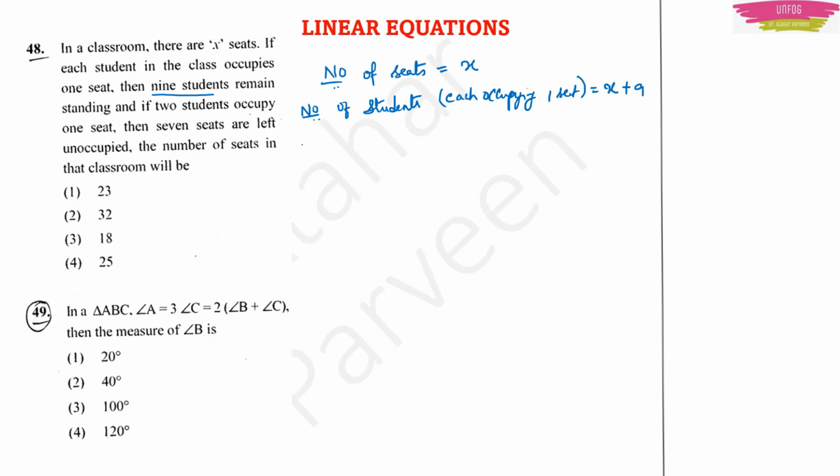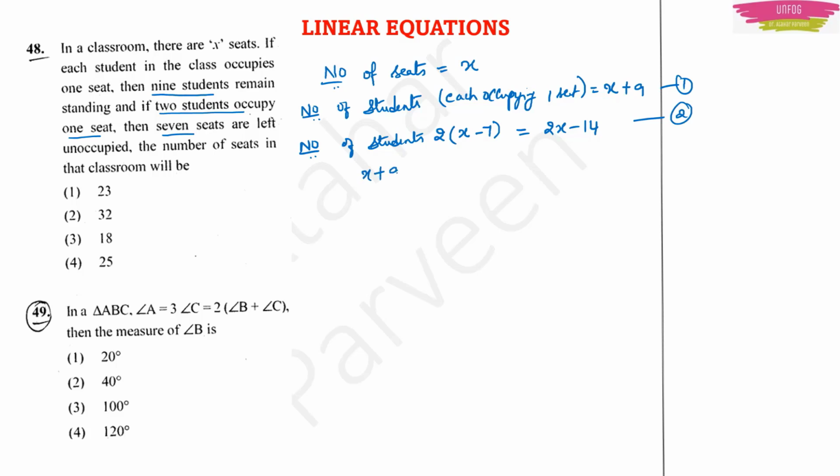Then the number of students when 2 students are occupying one seat. Means 2 times x, they are occupying the seats, and 7 seats are left. Means minus 7 is left. Okay. So what will be the number of students in this situation? It is 2x minus 14. Okay. So let this be 1 and let this be 2. Now you can use the linear equations thing and you can find that x.